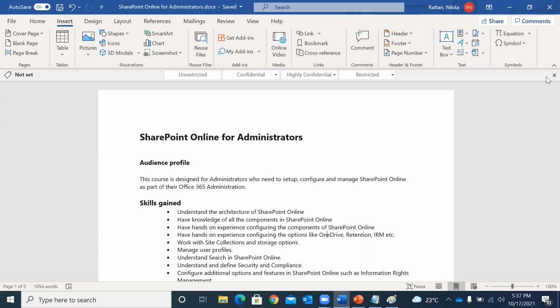Okay. So this course is basically designed for everyone. It doesn't depend on which background you are from. It doesn't depend whether our skill matches with SharePoint or not. If we have a basic understanding of SharePoint Online, if we know how SharePoint works, then anyone can go for this profile. As I said, it doesn't matter if you have knowledge about Azure or Linux. Anyone who is a fresher or experienced can go for SharePoint Online. So now I will let you know what skills you will gain with SharePoint Online.